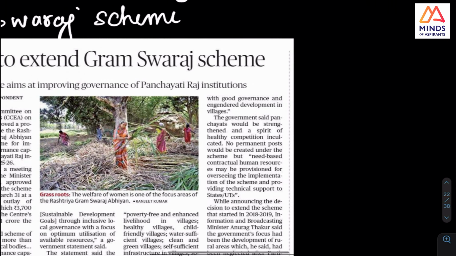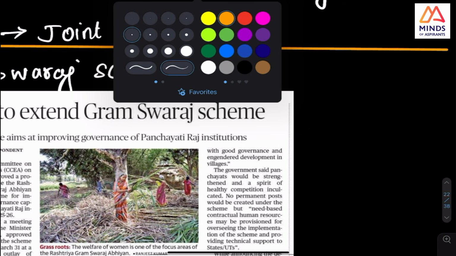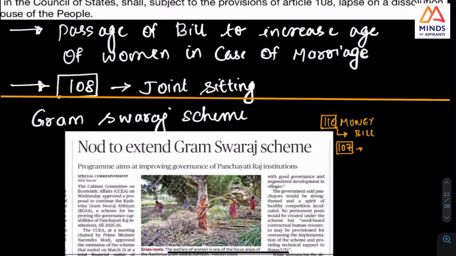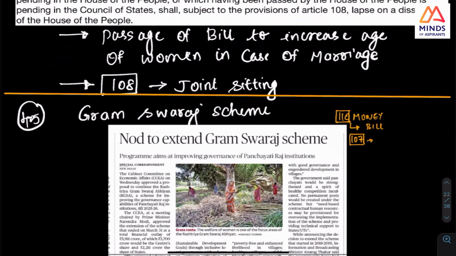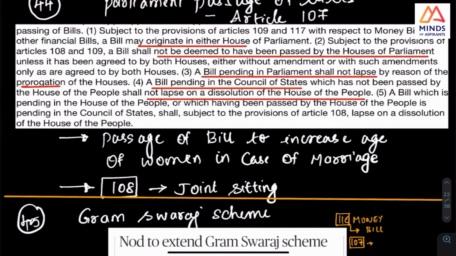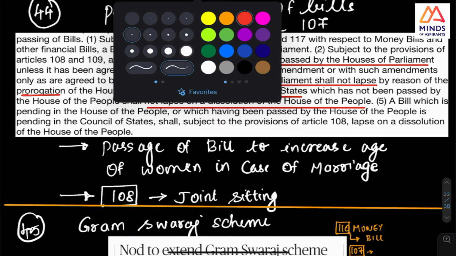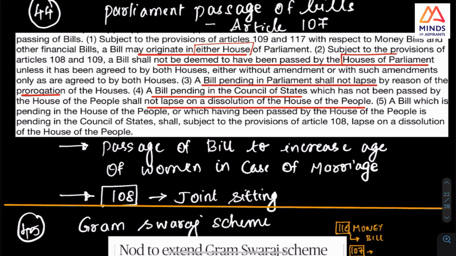What is a money bill? I sincerely feel you should look at the money bill, Article 110. I think this time, please look at Article 110, the money bill. And Article 107 is what I have in this. It talks about the passage of the bill: it can be introduced in either of the houses, and it has to be passed by both the houses. That is the point.